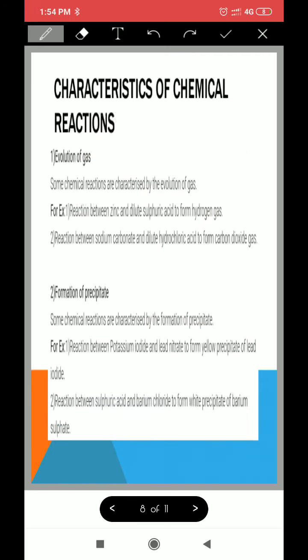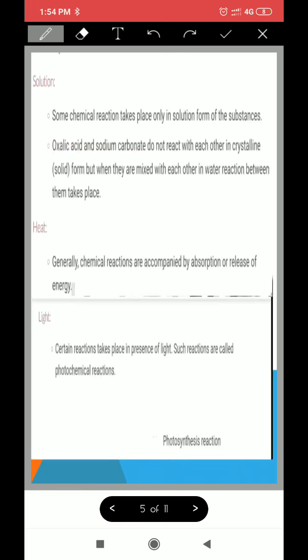Right, children? We will go back now. Yeah, so we can say that in solution form also, some substances react only in solution form. Right? Now, some substances require the presence of heat. Like we can talk about iron and sulfur. When we just mix iron and sulfur, they do not react, that also in solid form. But when we heat both of them together, they form a compound which is known as iron sulfide.